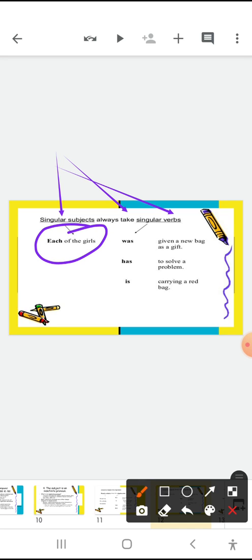Now, consider "Each of the girls is carrying a red bag."